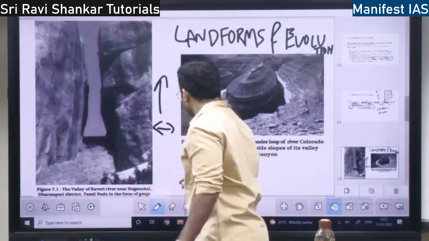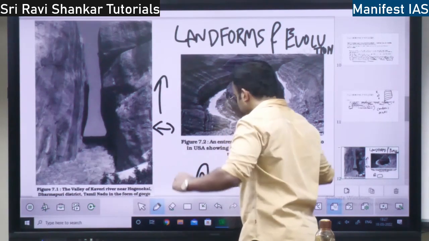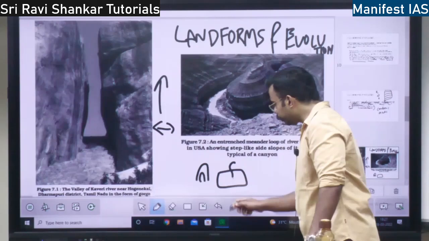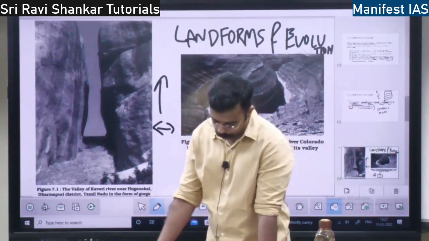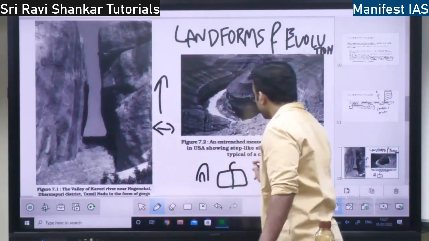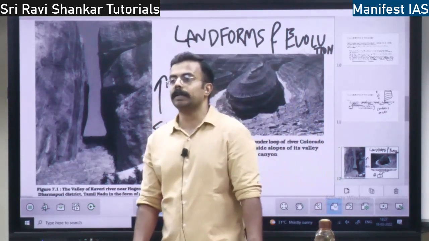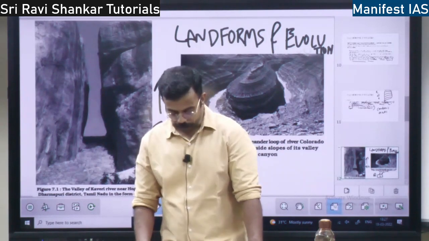Folds means rock will get folded. If a rock is there, because of pressure, it will become like this. Fold or fault. Fault means rock breaking. That will also decide the landform. And also permeability. Permeability means how much the rock will allow water to pass through. That will also determine the landform, right?